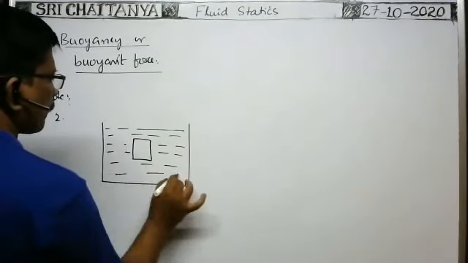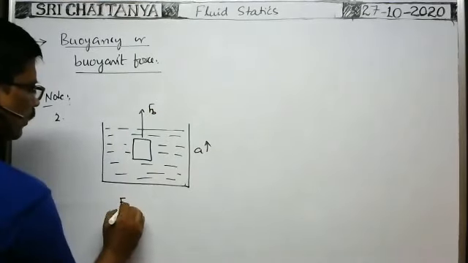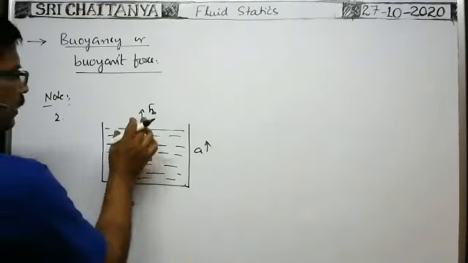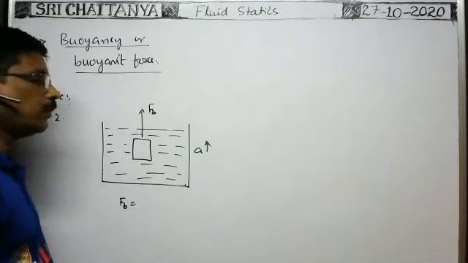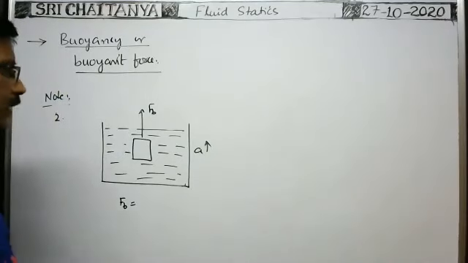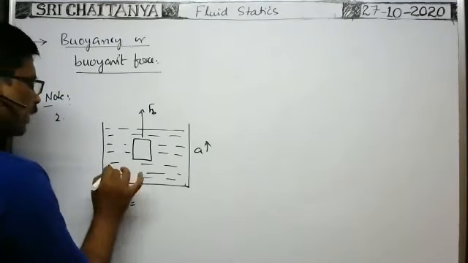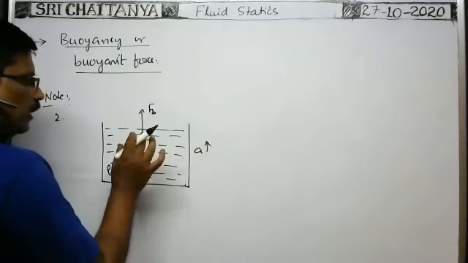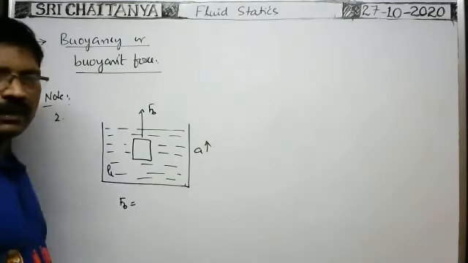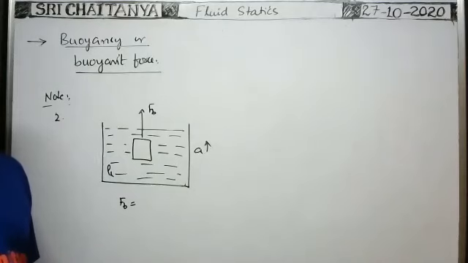So in this case, what is the buoyant force that acts on a body? Tell me. When the body is submerged in a liquid and the beaker is moving upwards with a certain acceleration, and the density of the liquid is rho L, what is the buoyant force acting on the body?